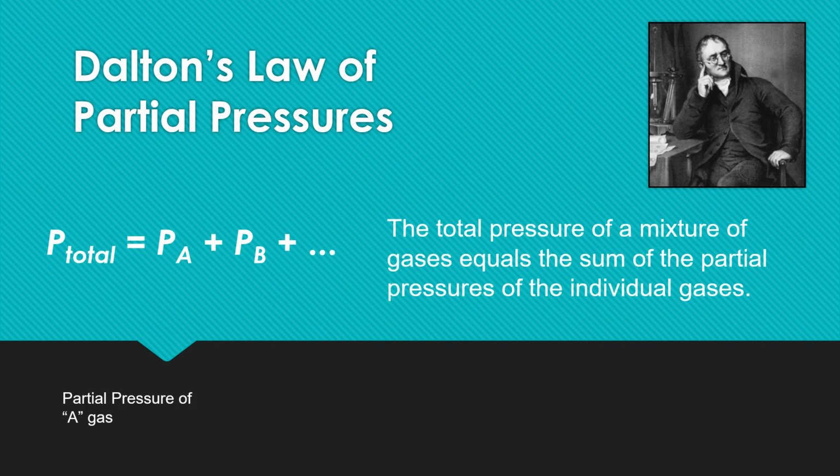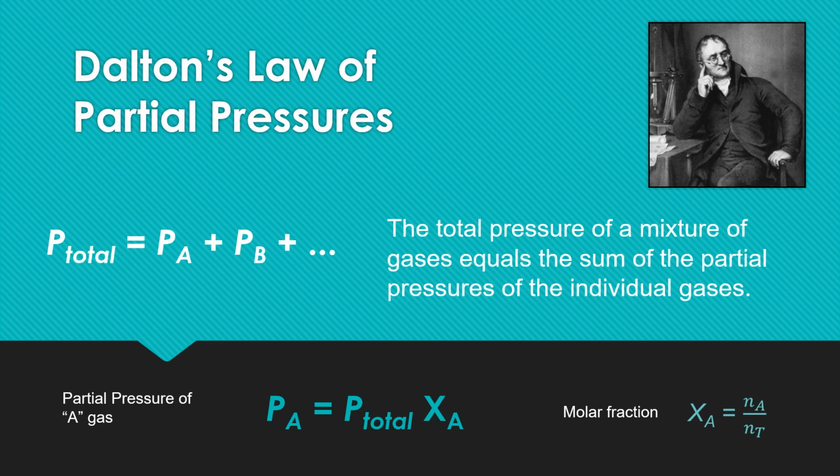Let's consider the partial pressure. This partial pressure is equal to the total pressure multiplied by the mole fraction XA. What is this XA? It is the number of moles of gas A divided by the total number of moles of all gases. Let's think about oxygen.